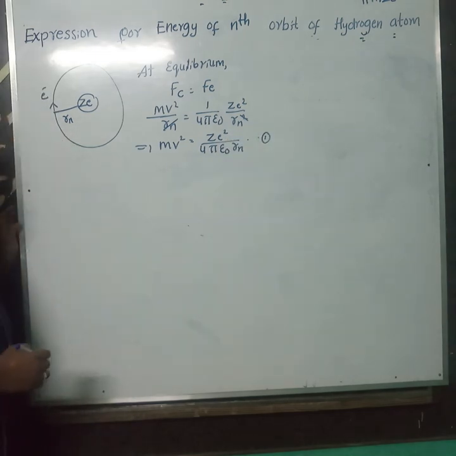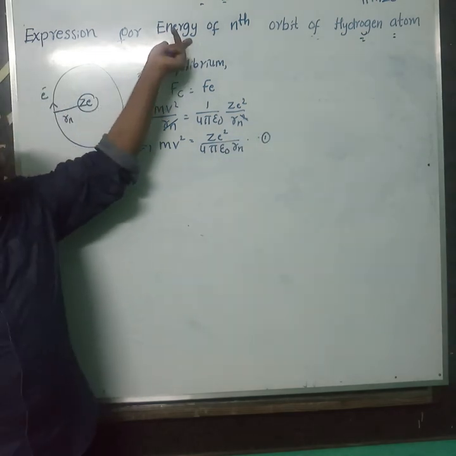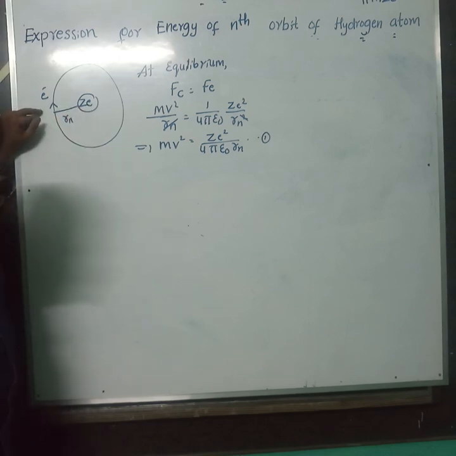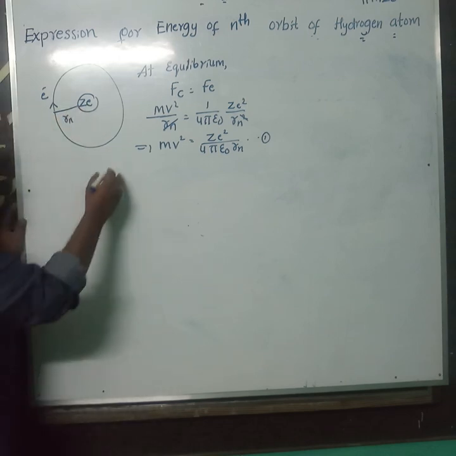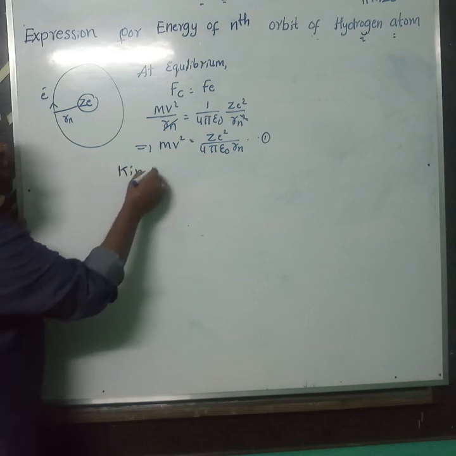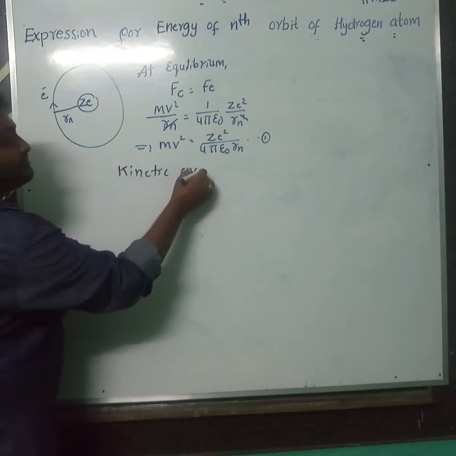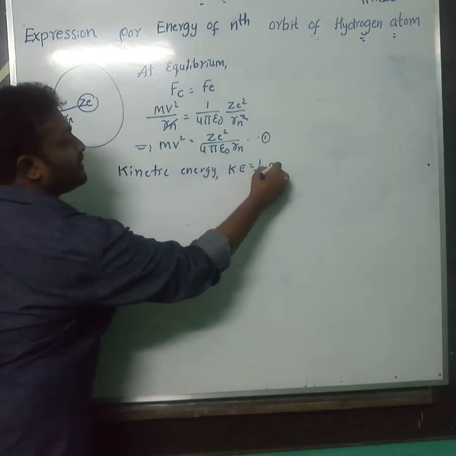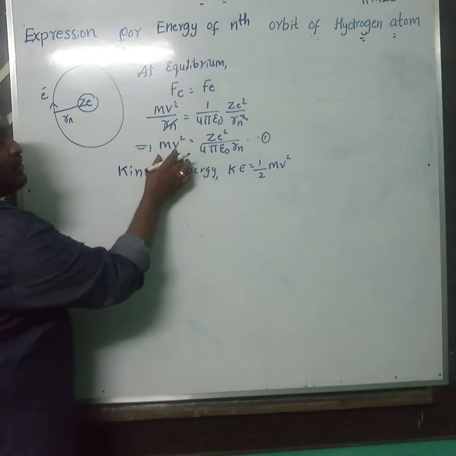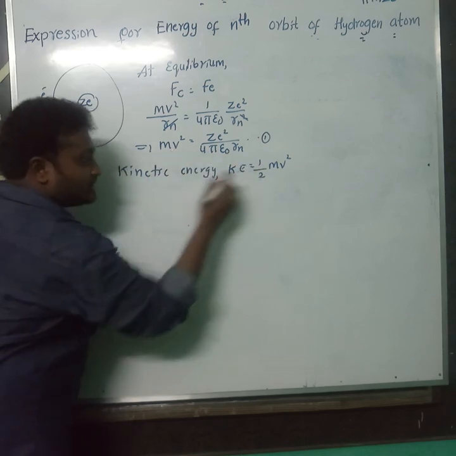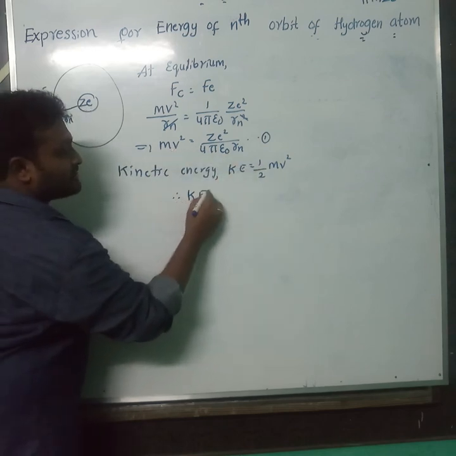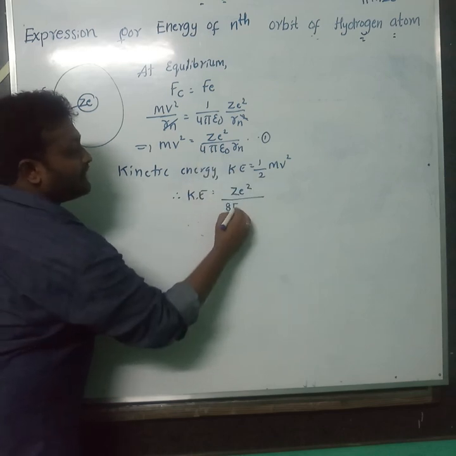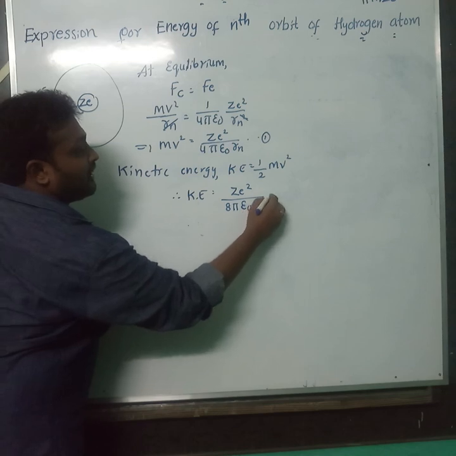So we are stopping here only. Why? Because we have to calculate energy. An electron in a certain orbit possesses both potential energy and kinetic energy. We know very well, what is kinetic energy? Kinetic energy KE is equal to half m v square. Already we have m v square, just we substitute the value here. Therefore, kinetic energy becomes Z e square by 2 into 4, 8 pi epsilon naught Rn.